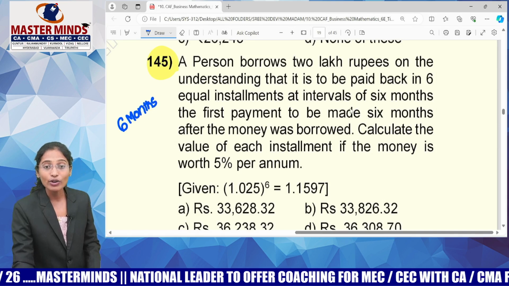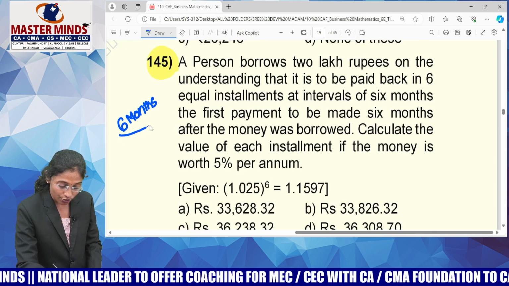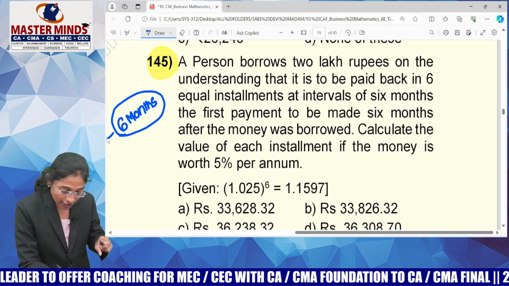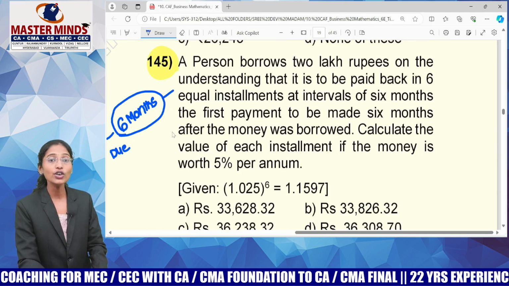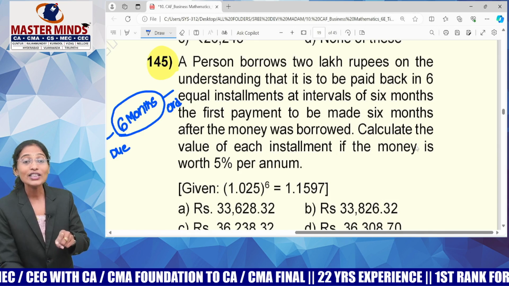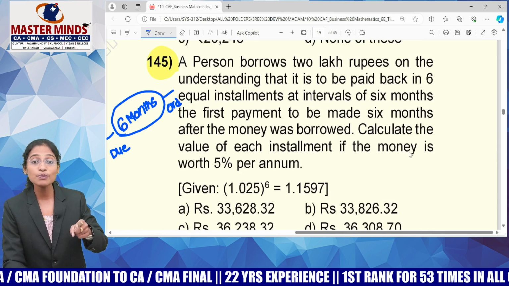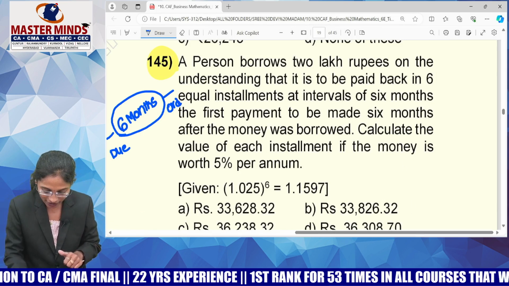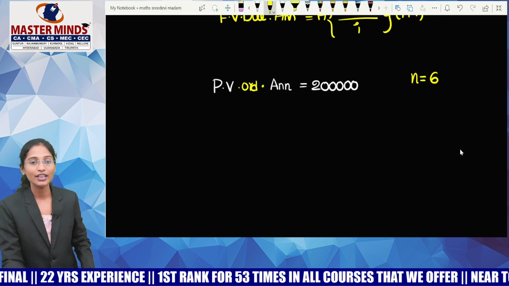Now guys, let's have a look at the next line. The first payment is to be made 6 months after the money was borrowed. You know that your time period was 6 months. If you repay the money at the beginning of the 6 months, that is called a due annuity. If you repay the money at the end of the 6 months, that is called an ordinary annuity. Now you must tell me whether this question is related to ordinary annuity or due annuity. He is repaying the first payment after 6 months, means at the beginning of the period or at the end of the period? End of the period. So I have to consider it as an ordinary annuity. Got it?